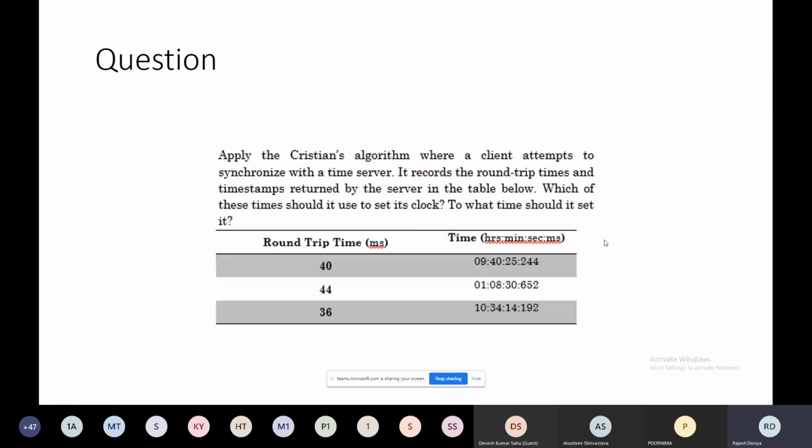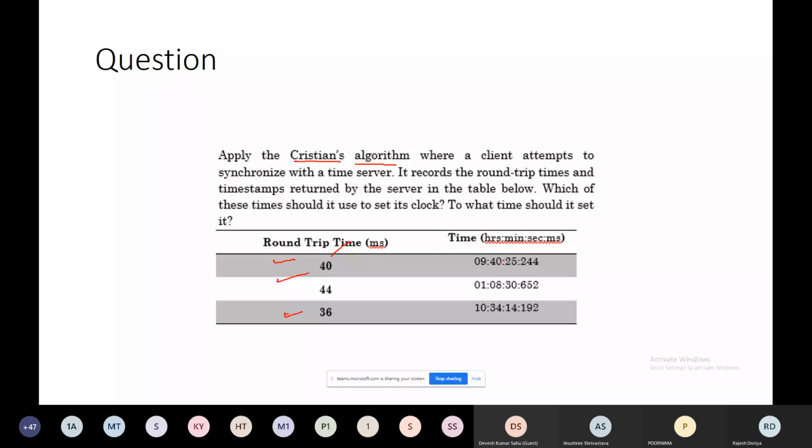So now, here is the question. All of you please note down this question and let me have the answer. In this question, you have to apply Christian's algorithm. These are the readings of round trip time: 40 millisecond, 44 millisecond, and 36 milliseconds. And these are the respective time stamps.